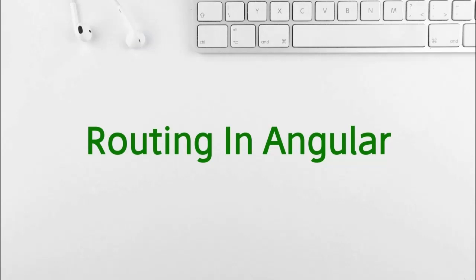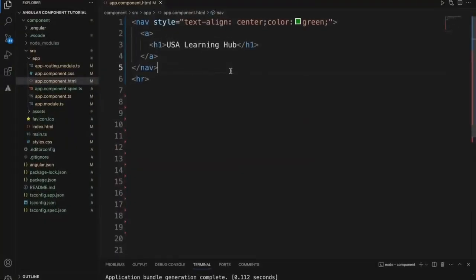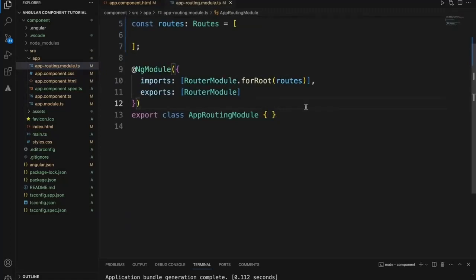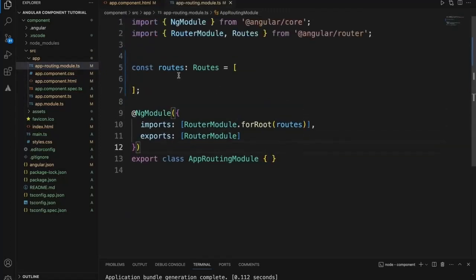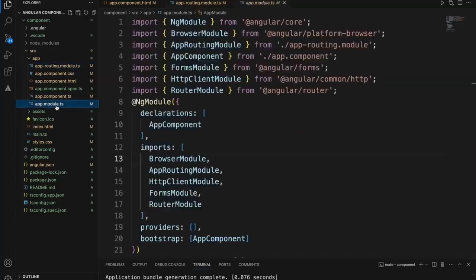Now let's look at the real-time code and understand this better. Let's look at the Angular routing. Before we write the code, there are a few things we need to discuss. When we create the Angular application, there will be a file called app.routing.module.ts. This is one of the major files for Angular routing, and this is where we provide all the routes to the different components within the Angular application. To use the Angular routing feature in the app.module.ts file, we need to make the entry of the Angular router module. By default, when you create the application, this module is not imported, so we need to import the router module here. Then only the Angular routing is going to work.